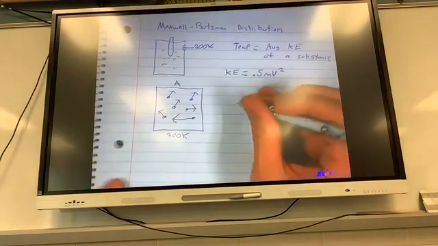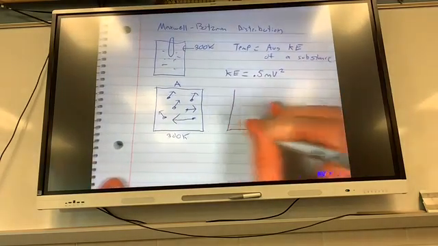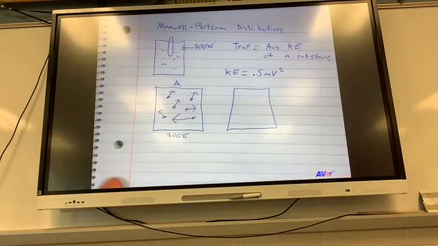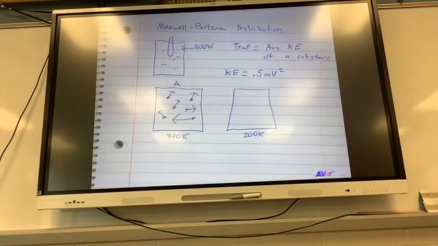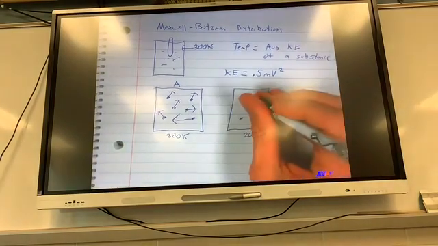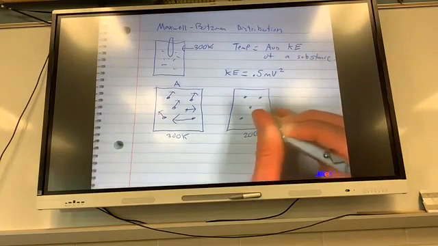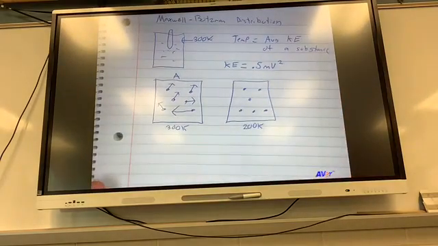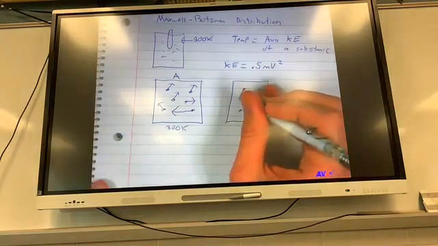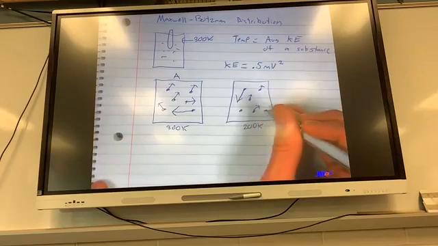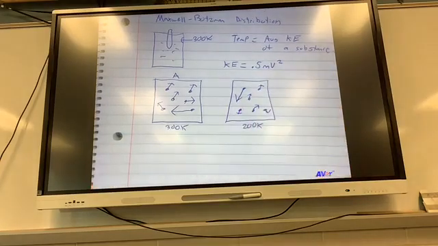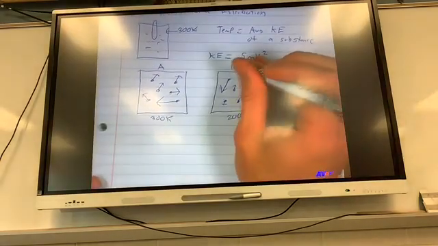Here was container A. And then container B, what did he do to it? He cooled it off. He made this second container 200 Kelvin, which means out of our 6 particles, these arrows, some could be longer than the other ones, but in general, more arrows need to be shorter. So that was container B.